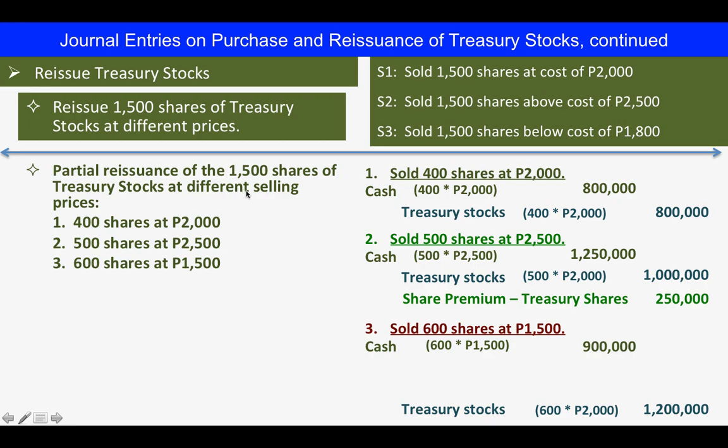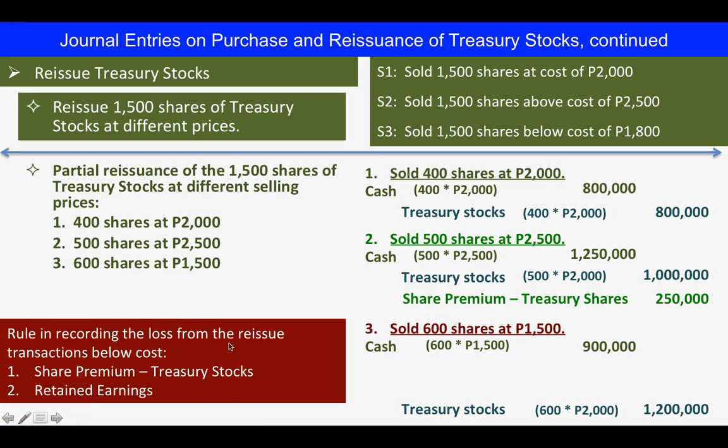So they are related to each other, because they were purchased at the same time and at the same price. When we did the reissuance, one of the reissuances generated a share premium from treasury shares. So here we can debit share premium treasury shares of 250,000, following this rule.